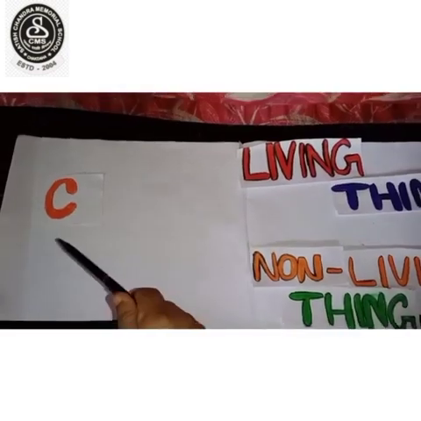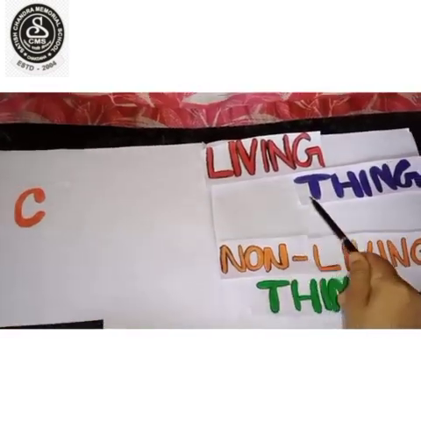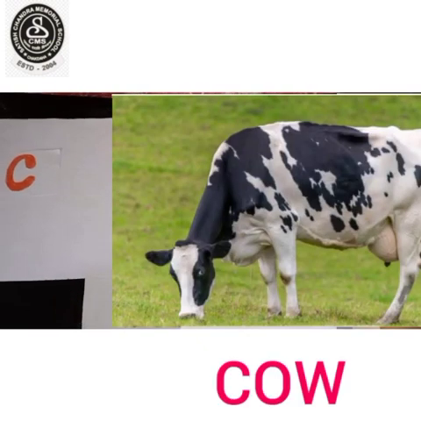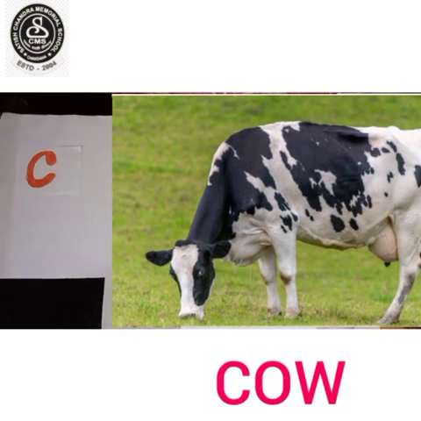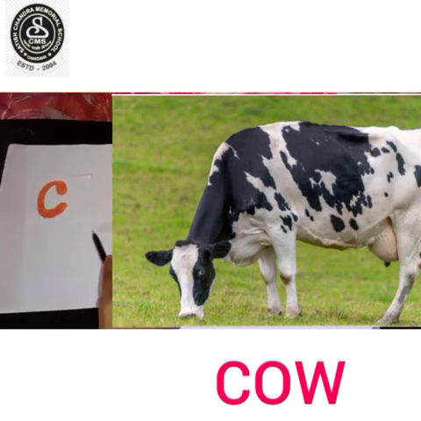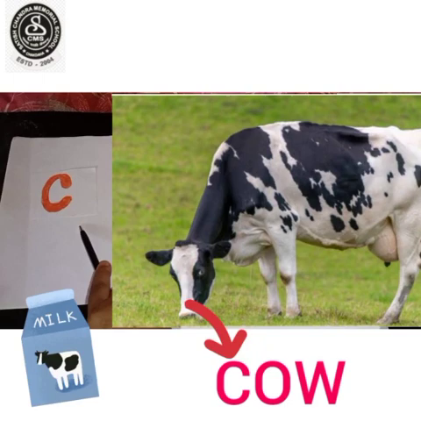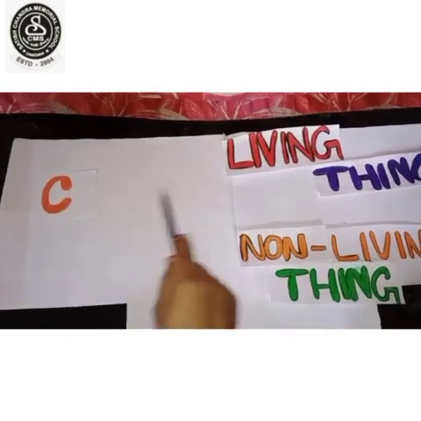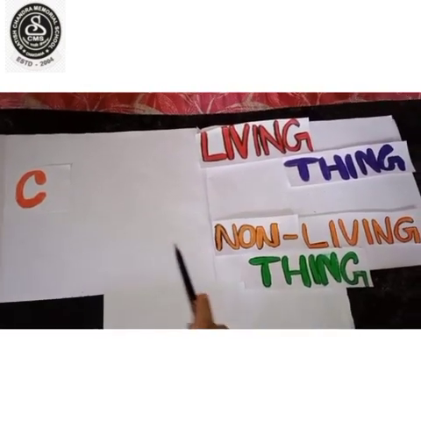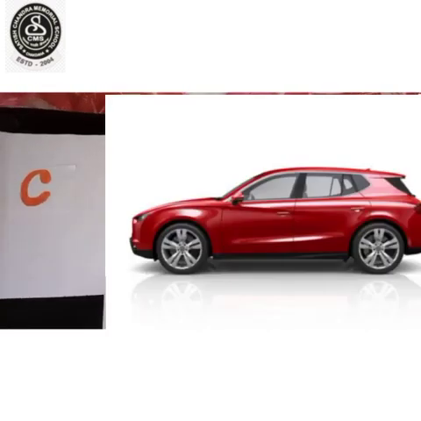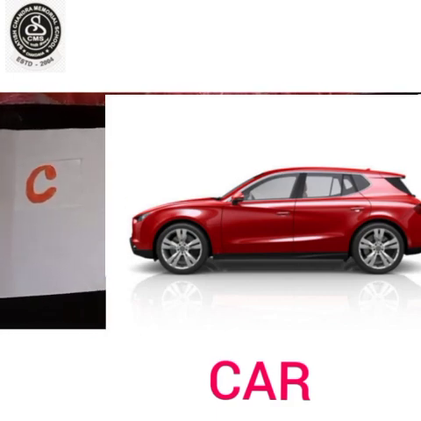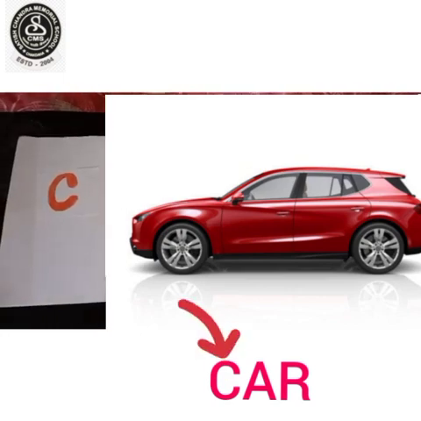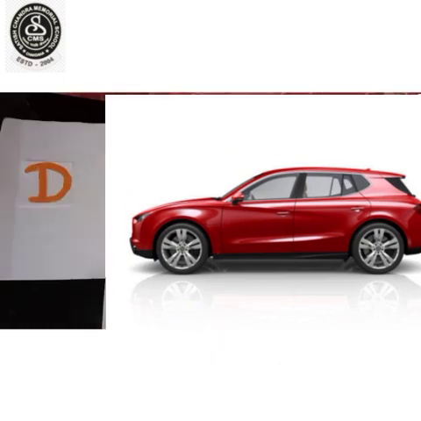Now comes C. One living thing starting with C is cow. C-O-W. Cow. The beginning letter of cow is C. Cow gives us milk which we drink every day, right? And one non-living thing starting with C is car. C-A-R. Car. It is a man-made thing and so it is a non-living thing starting with C.